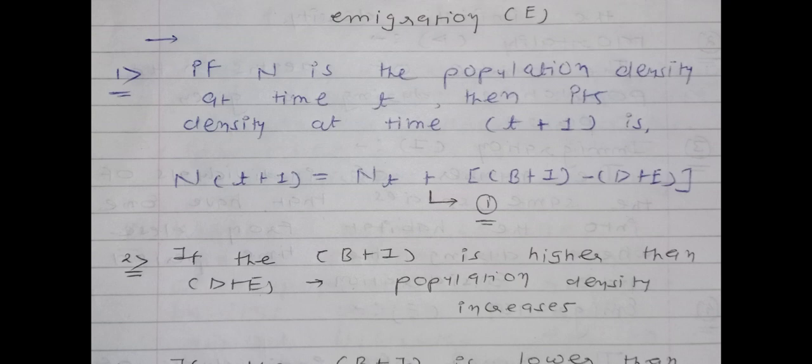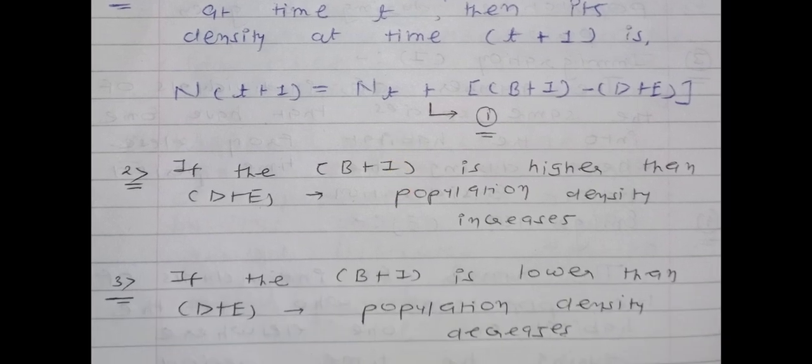Okay, so you will remember this equation, and in homework you will write this equation 5 times. Some students are not writing Nt, or they forget the Nt. But see, N(t+1) is equal to Nt plus B plus I minus D plus E. You know that B plus I means birth rate plus immigration, and D plus E is equal to death rate plus emigration. Now see, point number 2 is very important. If the value of B plus I is higher than D plus E, it means if the value of birth rate plus immigration is higher than death rate plus emigration, the population density increases.